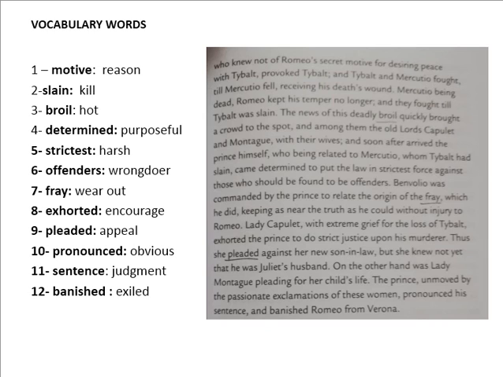So the Lord Montague's wife was pleading for her son's life, that he should be forgiven, and the Lord Capulet's wife was pleading that justice would be given for the murder of Tybalt, who was to be the husband of her daughter. But she did not know that Romeo was already married to Juliet. So the prince himself, who was also close to Mercutio, has to give justice, and he banished Romeo from Verona. Banish means Romeo was exiled from Verona because he was considered to be the murderer of Tybalt. Today we will keep up till here.